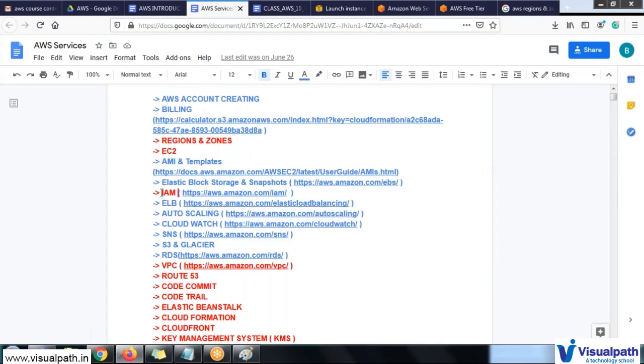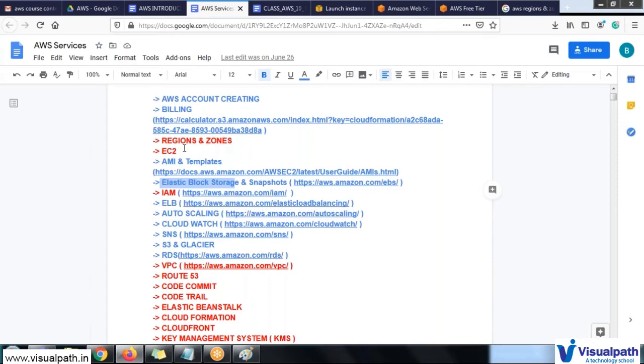I will come back regarding this IAM, and here we also have the EBS. For example, as I said before, AWS and elasticity: if your computer has only 500 GB of memory and you want to increase it, you will go to the market, buy a new hard disk, attach it to your system and restart it. Then you create it.